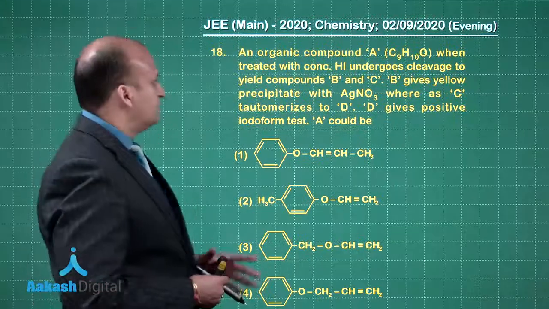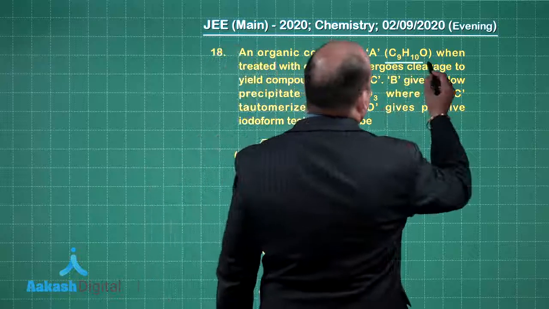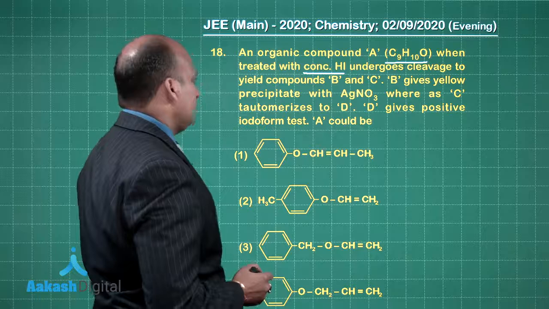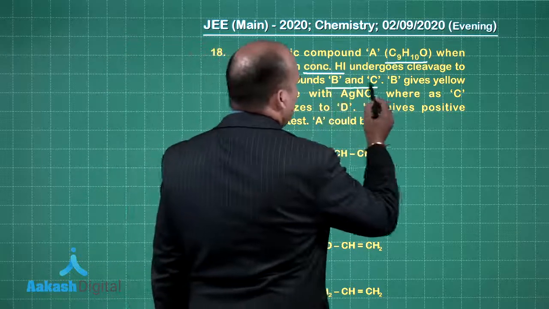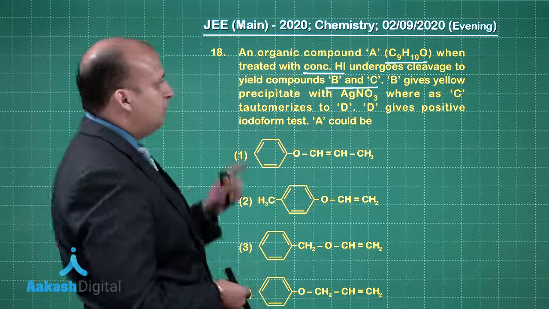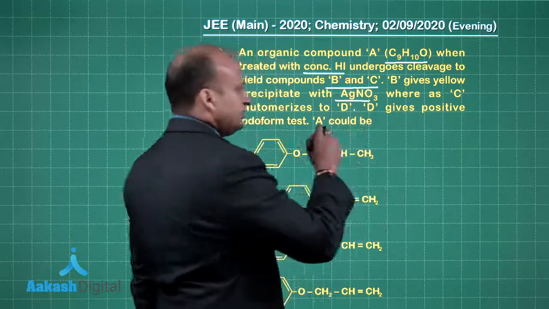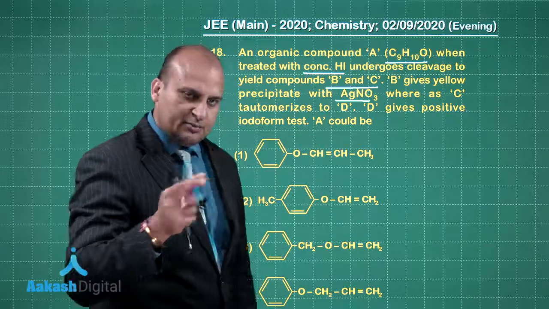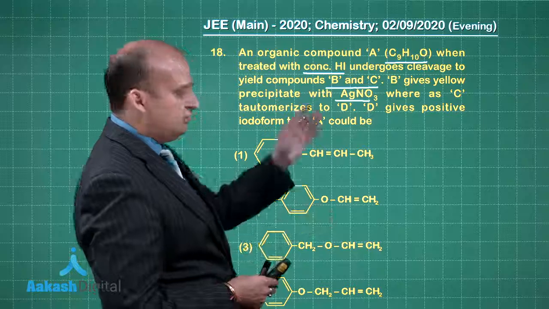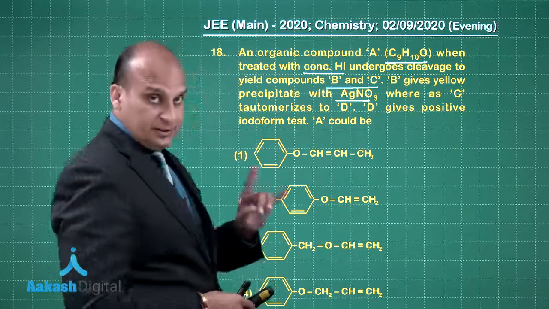Question number 18 says, an organic compound A, that is C9H10O, when treated with concentrated HI, undergoes cleavage to yield compounds B and C. So, basically a reaction of ether with HI. B gives yellow precipitate with AgNO3. So, this gives us a hint that there is some carbon iodine linkage, which when combined with AgNO3 gives the precipitate of AgI. Okay? First hint.